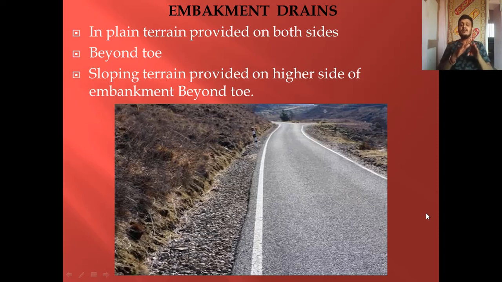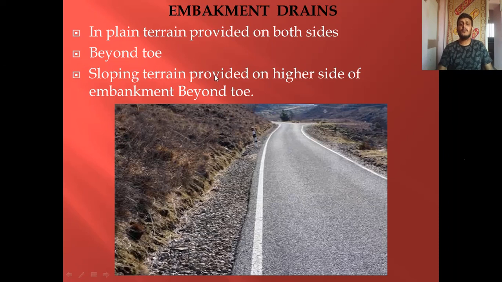In case of plain and rolling terrain, the drains are provided on either side of the embankment beyond the toe. Here you can see, this is the embankment, this is the toe, and on either side there are drains.